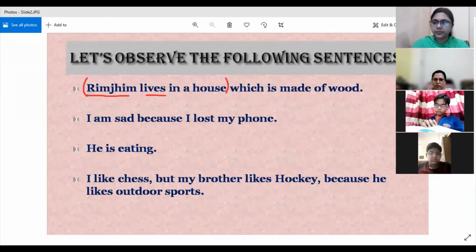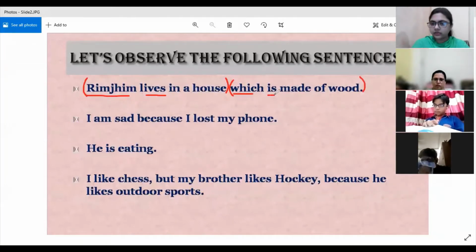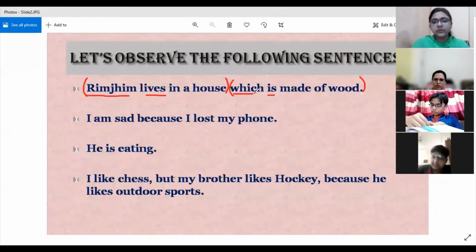Again, in the second part, which is made of wood, is a non-finite verb. In a sentence, the number of clauses depends upon the number of finite verbs present. So if somebody asks you to find the number of clauses in a sentence, you just have to look for the number of finite verbs.